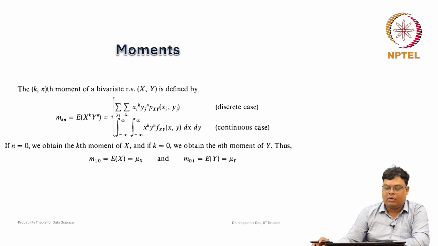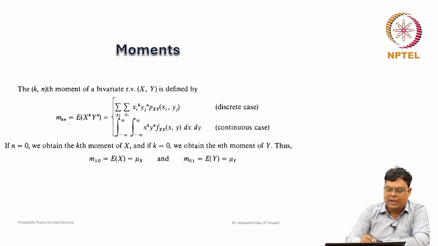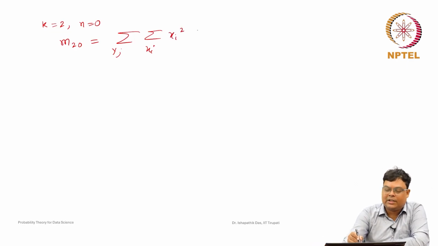Now, what will be the case when k is equal to 2, n is equal to 0? Then this is nothing but m 2 0. By definition, m k n is the summation over x i, y j. With n equal to 0 and k equal to 2, y j to the power 0 is 1. So, this is nothing but x i square p x y of x i y j. Here also we assume that this summation exists and we can interchange the summation. So, this is x i square times the summation of y j p x y of x i y j.